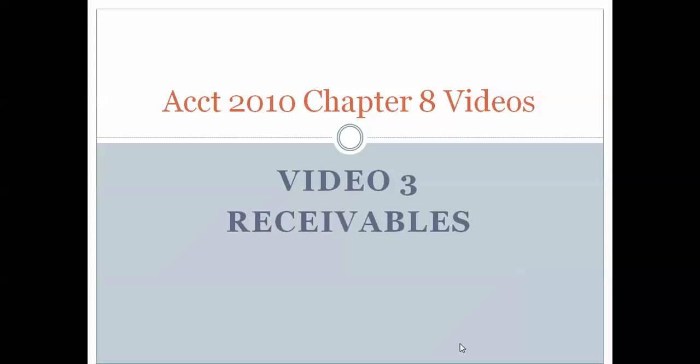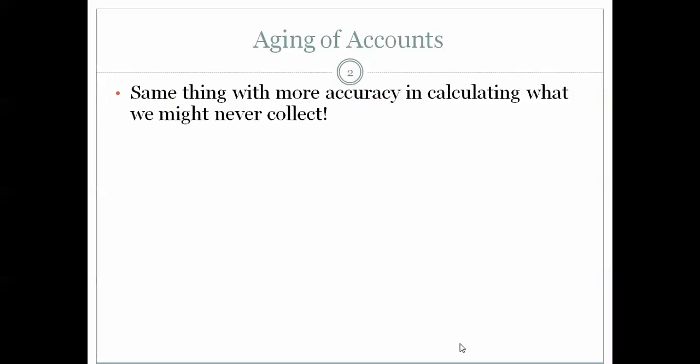In video 3, we are going to be looking at the last components of analyzing our accounts receivable and estimating the bad debts. In video 3, we are going to be looking at the most precise and perhaps the most accurate way to analyze those receivables which we may never collect. And that is called the aging of receivables. This is the most often used and looked at in accounts receivable. In fact, if you start out in accounts receivable in your first accounting job, the aging of the accounts receivable may be a position that you would have.